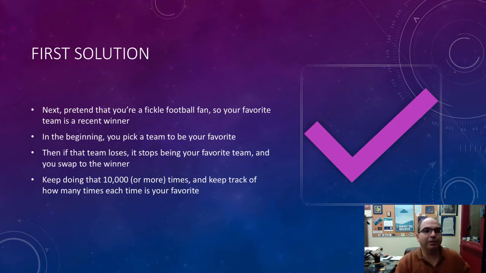Now, here is how the first solution works, right? Once we have that data structure, then we're going to pretend that we're a very fickle football fan, right? I kind of think in terms of my sister-in-law, who's been a Chargers fan unless they lose, which is almost every week. So, she keeps moving around. But anyway, what you have is you have a favorite team, right? And the favorite team is actually a recent winner. So here's how it goes. You start with a random team. Let's say the San Diego Chargers back then. Now they're in LA. Okay?